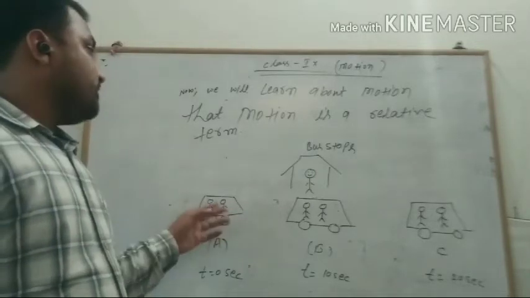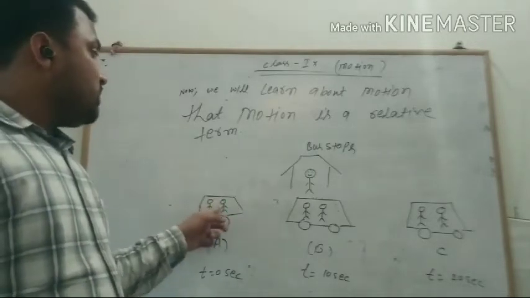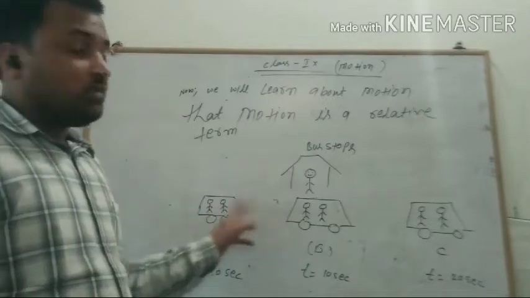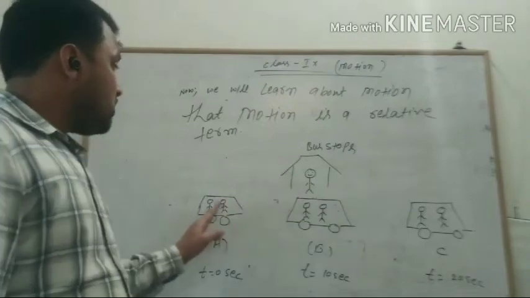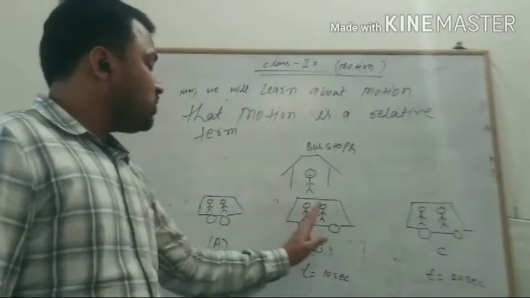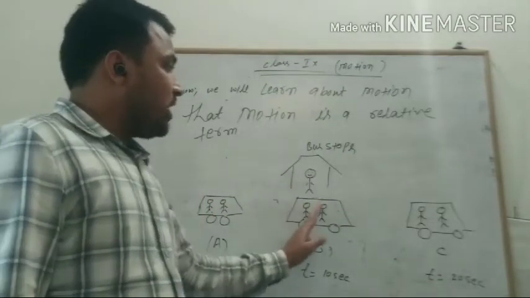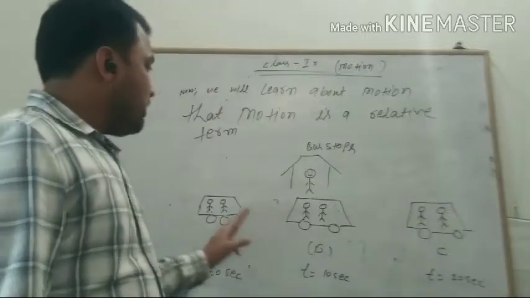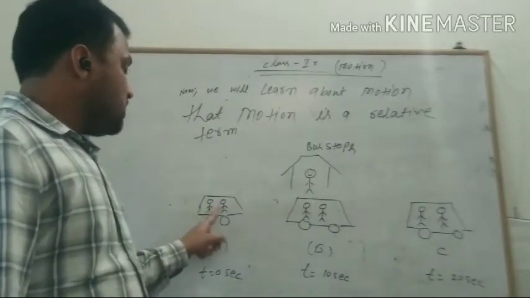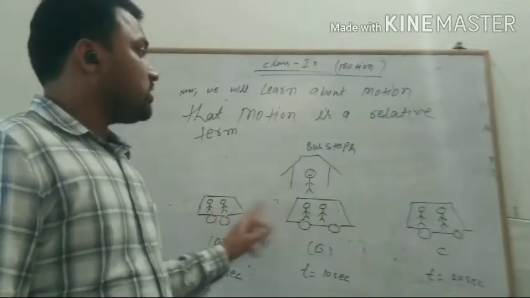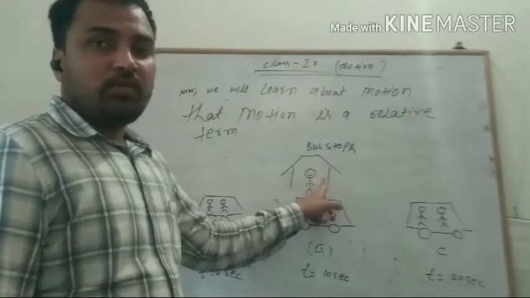But these persons are considered in motion with respect to this static frame of reference, because when the bus moves towards them and then away from them, this person sees that these persons have changed their positions with respect to this static frame of reference.